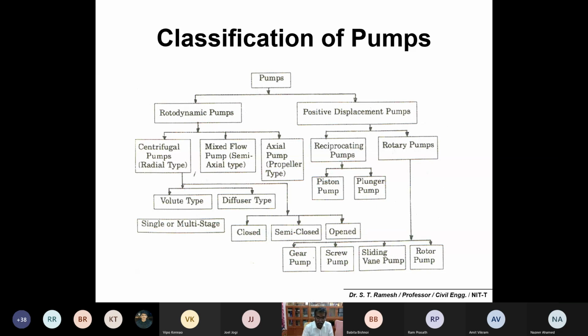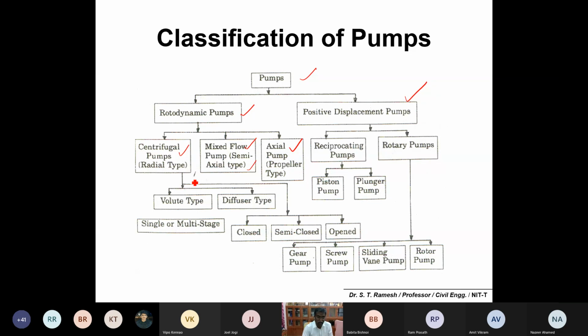These are the major classifications of pumps. We are not in a position to discuss them in detail, but have a glance. Pumps are classified majorly into rotodynamic pumps and positive displacement pumps. Both of them you would have come across or will be studying in fluid mechanics. Rotodynamic pumps, the examples are centrifugal pumps, mixed flow pumps, otherwise called semi-axial pumps, which we'll discuss one by one later, and axial pumps, otherwise called propeller pumps.